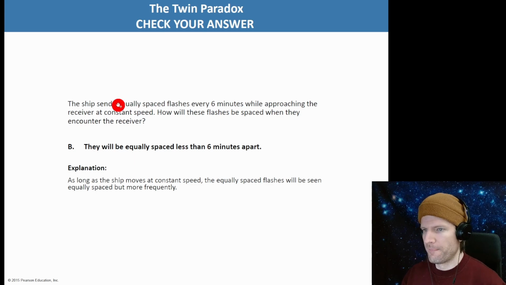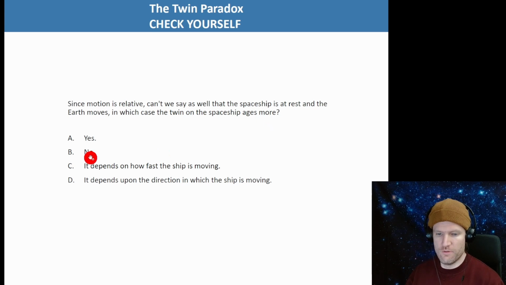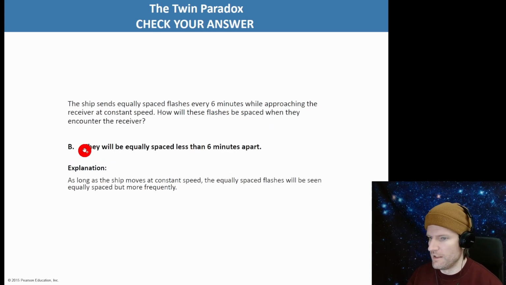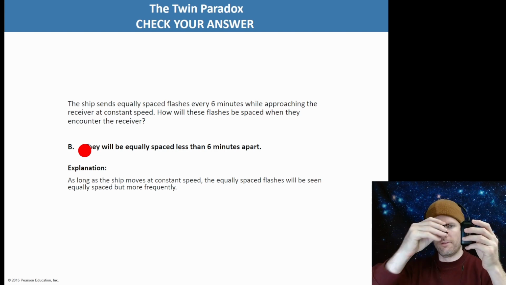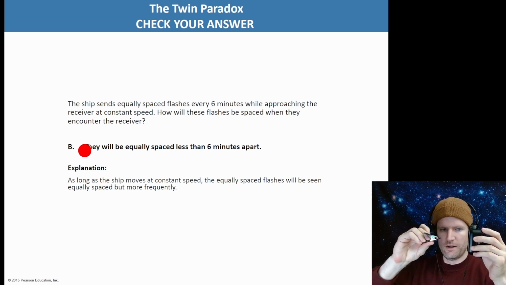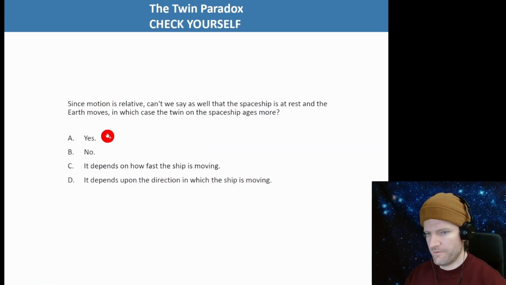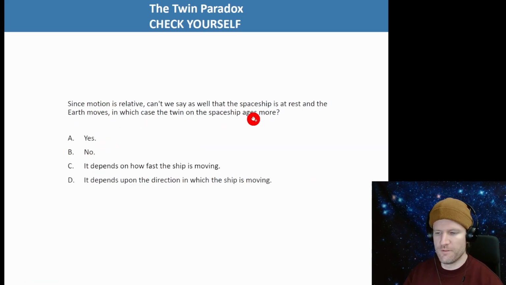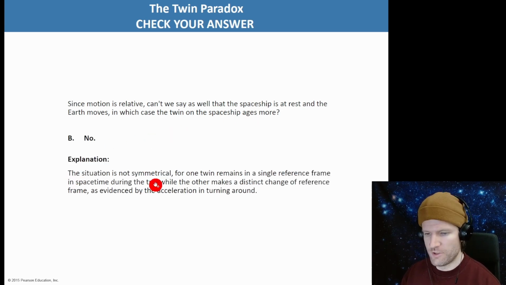So B. Okay. Since motion is relative, can't we say as well that the spaceship is at rest and the Earth moves? In which case the twin on the spaceship ages more. And the answer is no. And that's because of that turnaround. So we have the Earth twin and we have the rocket ship. Rocket ship goes out. It's not symmetric because of the turnaround, and the rocket ship comes back to Earth. So we can't say that the twin on the spaceship ages more because of the turnaround. So no. The situation is not symmetrical.